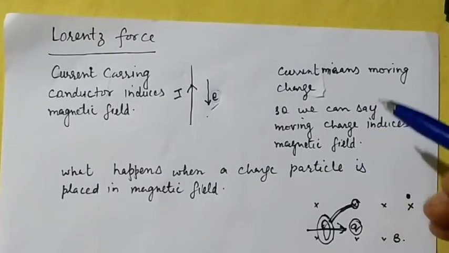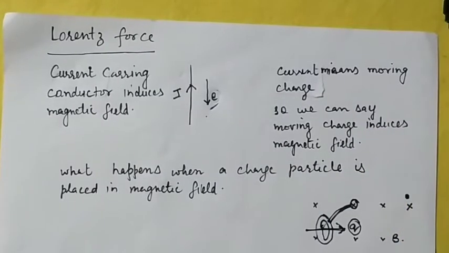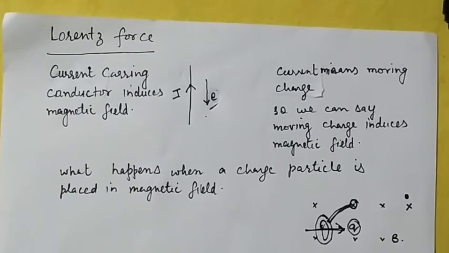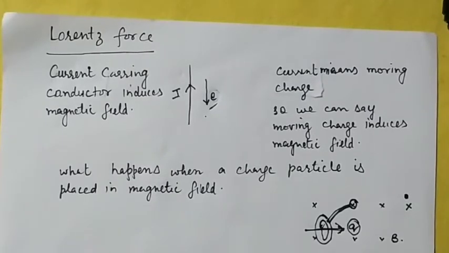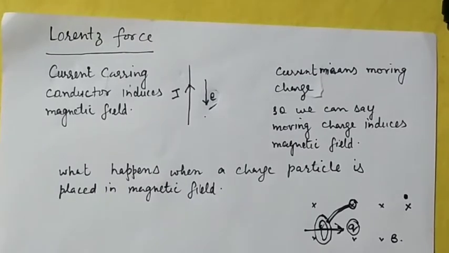So we can say that a charged particle which is moving must produce a magnetic field, or a moving charged particle produces or induces a magnetic field.